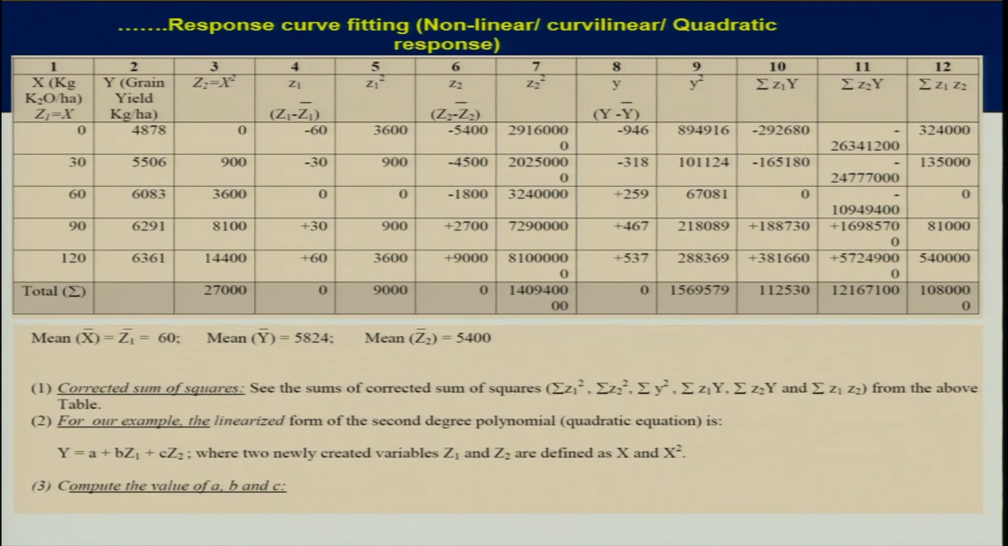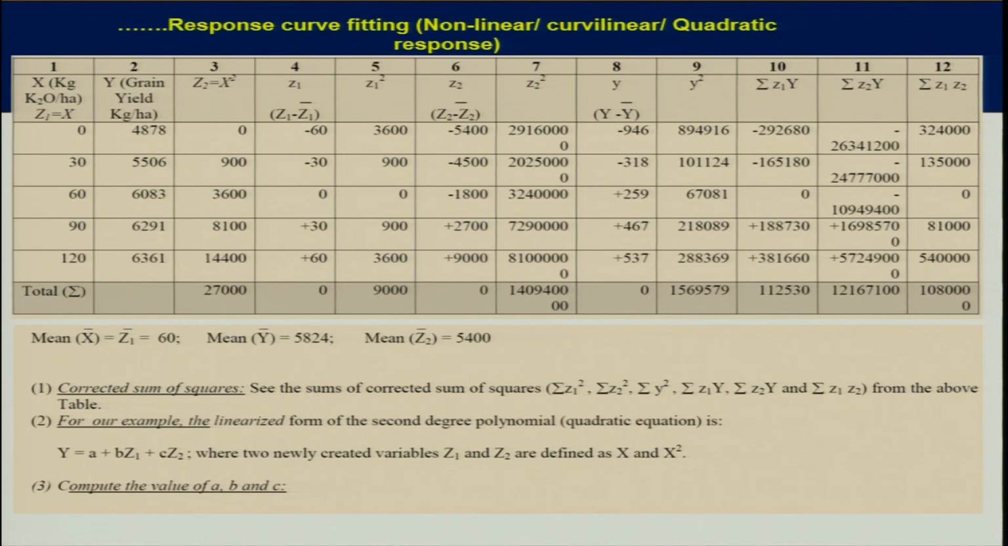The first column, column number 1, is squared to get column number 3. 0 squared is 0, 30 squared is 900, 60 squared is 3600. Then column 6 is small z1, which is z1 minus z1 bar. So you can take the mean of the first column and deduct it from the values, and you get these values. Column number 5, z1 squared: you square column number 4, and you get z1 squared.